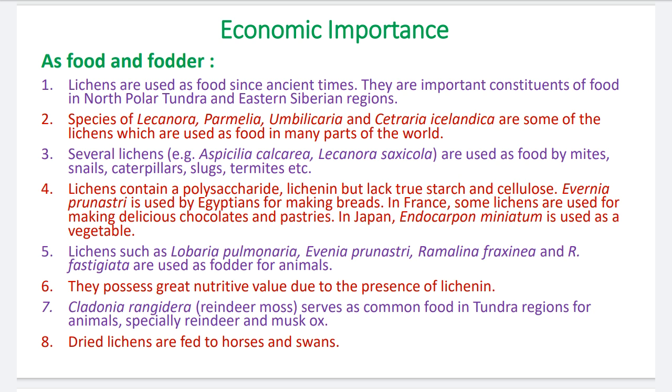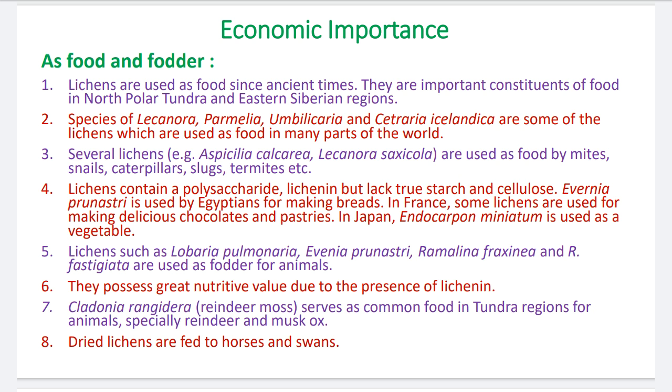Number 2, species of Lecanora, Parmelia, Umbilicaria and Cetraria islandica are some of the lichens which are used as food in many parts of the world. Their thallus is directly used as food.